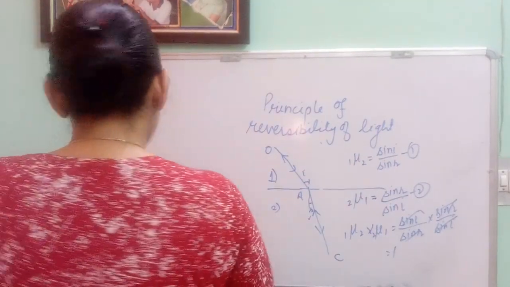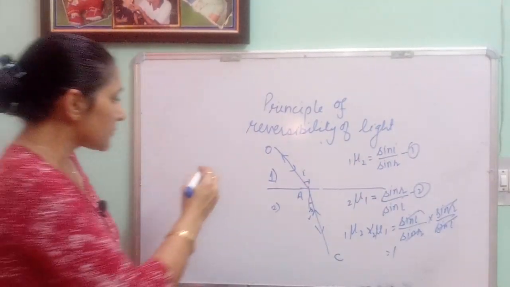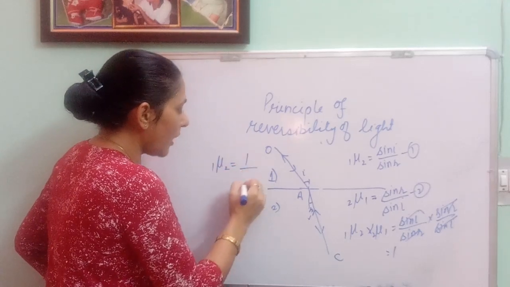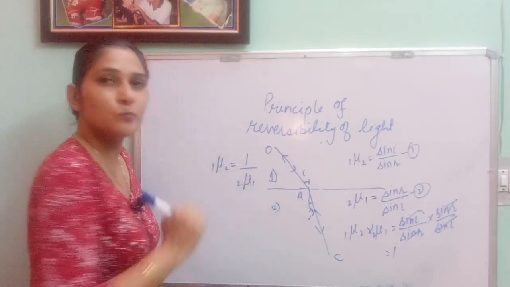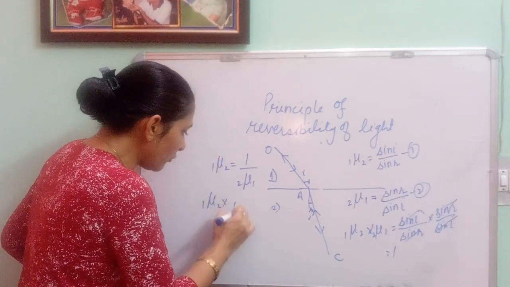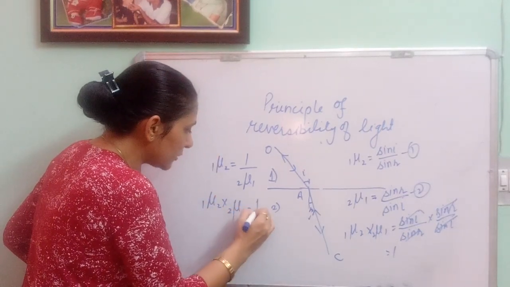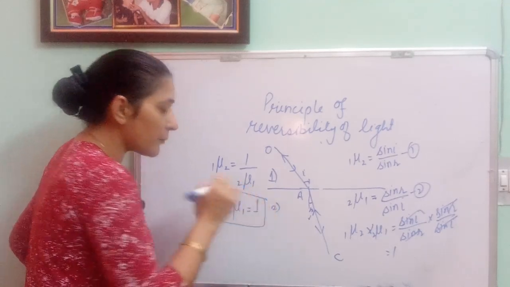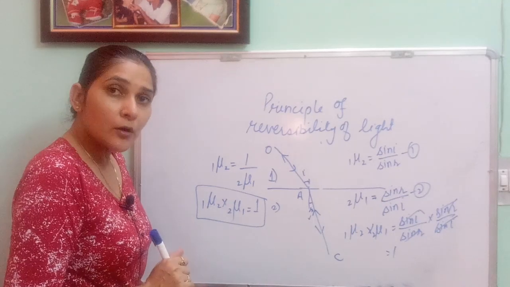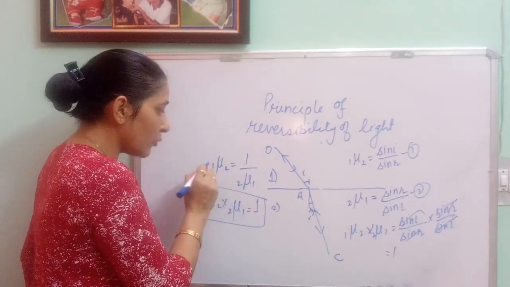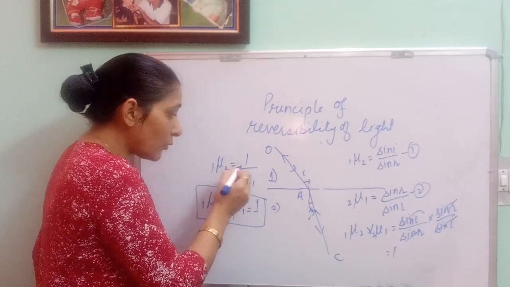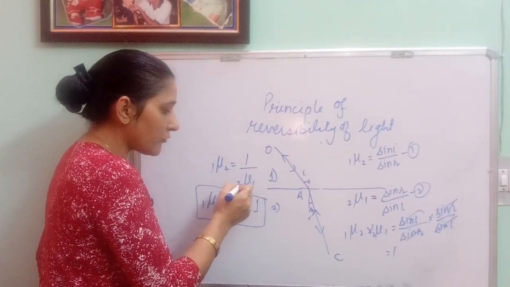We can say beta ji, this mu 2 1 is equal to 1 upon mu 1 2. Or you can write mu 2 1 into mu 1 2 is equal to 1. The multiplication of the refractive index of both the mediums will be 1, or the refractive index of second with respect to 1 is equal to 1 upon refractive index of 1 with respect to 2.